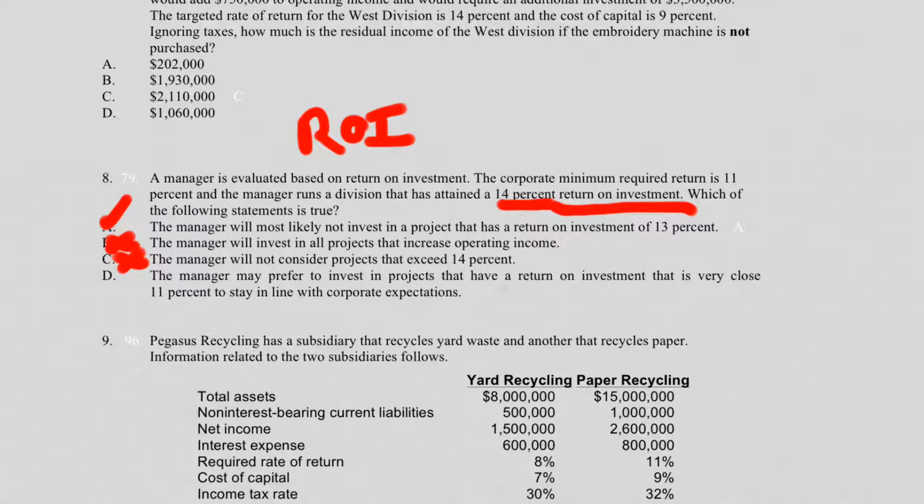The manager may prefer to invest in projects that have a return on investment that is very close to 11%. Well, yeah, that's really cool because that's the required minimum for the company. But if you're getting 14%, you should exploit that. Go for that. Increase that division if it can continue to do 14%. So the best answer is do not take your money and invest in a project that has less than a 14% rate of return, maybe even giving up the one that you already have. Why would you do that? All right, I think that's self-explanatory.